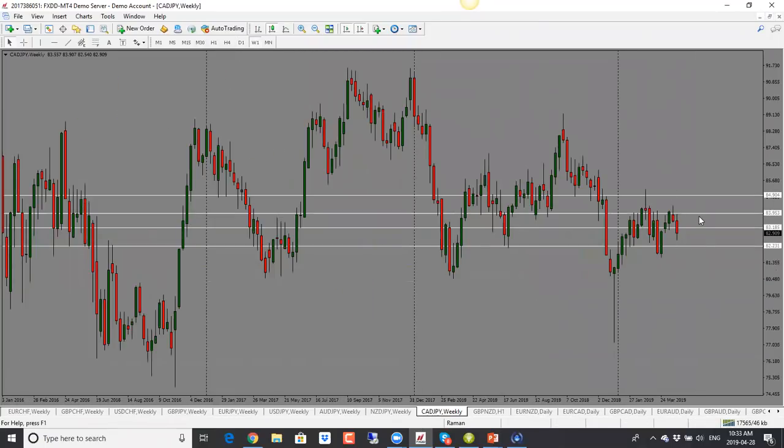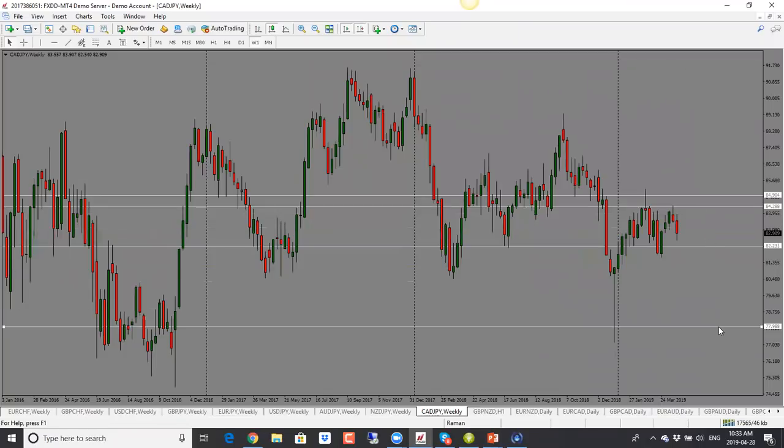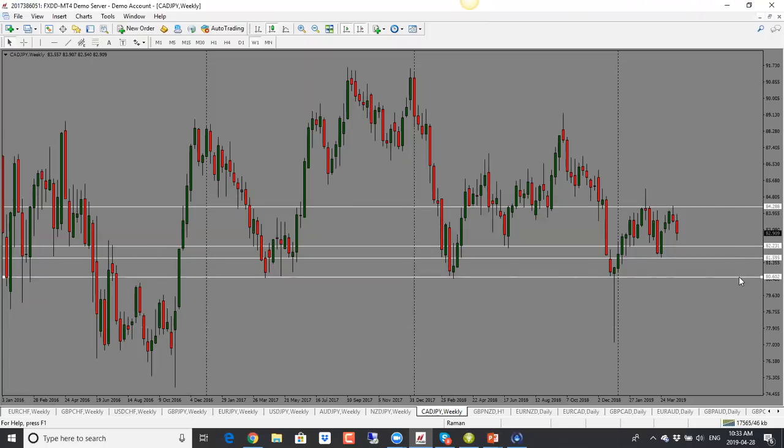CAD yen here, this one we had a nice move. So last week we had a nice bearish pin bar and we saw a corresponding drop. So this is still bearish. I would look for a further move to the downside. 82.20 is the first target. And then we have 81.50 and potentially 80.50 level or 80.60 level. So bearish bias here, 82.20 and 81.50 will be the next two targets.